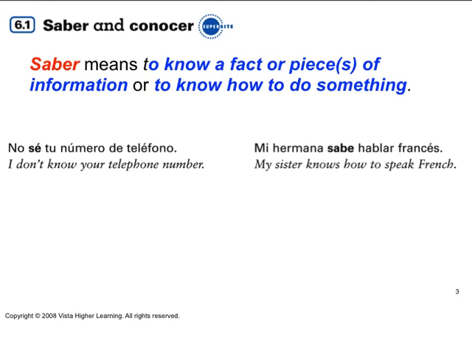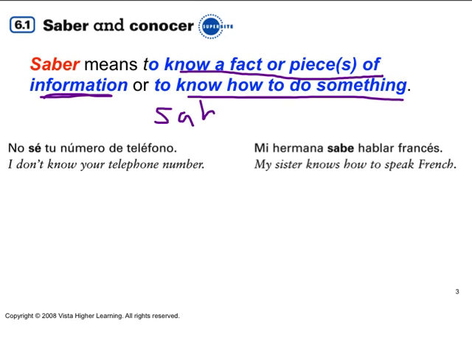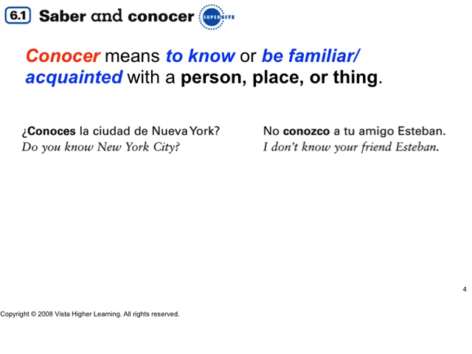Saber means to know a fact or some information about something or about a person. Whenever it's followed by the infinitive, that'll be saber plus the infinitive, it means to know how to do something. So, no sé tu número de teléfono. That's a fact or a piece of information. Mi hermana sabe hablar. That's the infinitive, to know how to do something. Mi hermana sabe hablar francés.